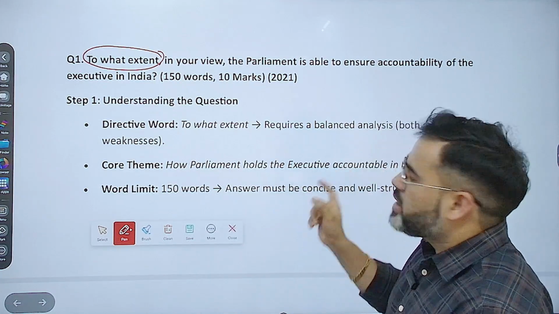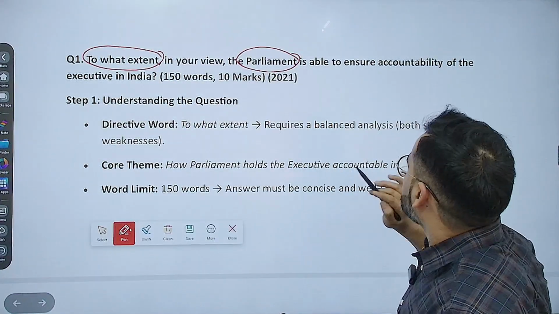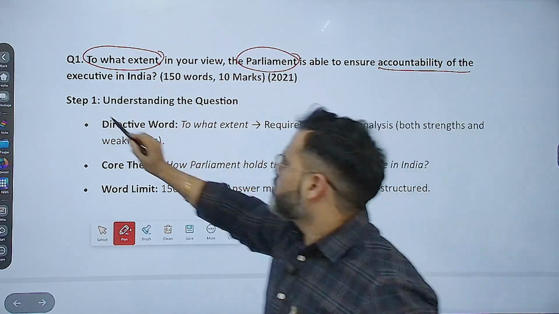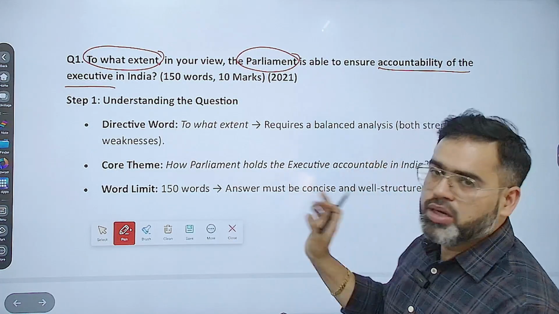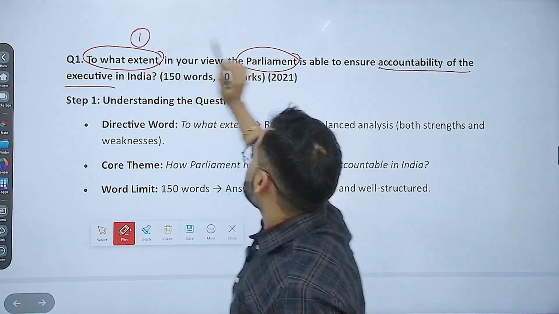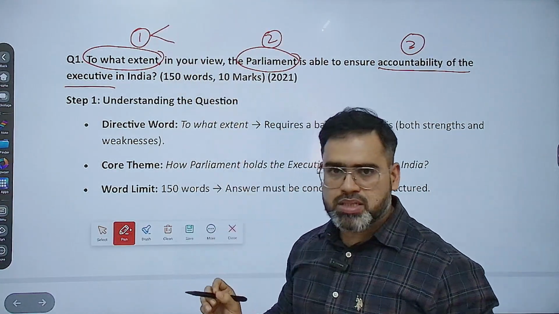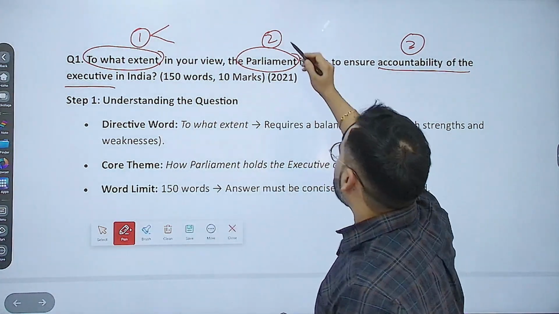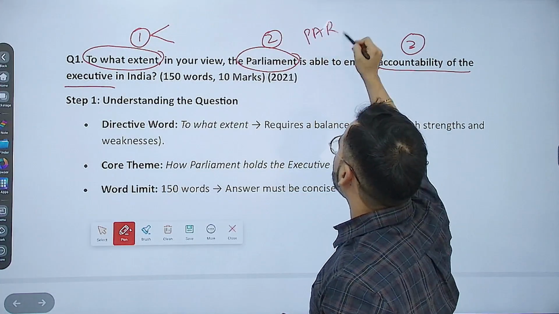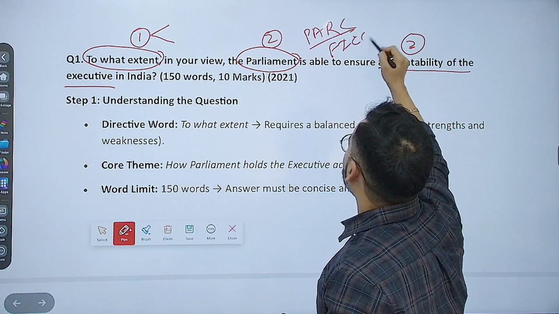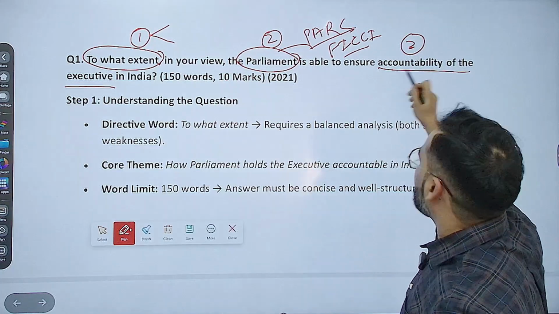So to what extent, in your view, Parliament is able to ensure accountability of the executive in India. Here see three important things: to what extent, then Parliament, and then accountability of the executive. The first part decides strength and weakness. The second is the body, that is Parliament. The PARC strategy and FICCI strategy we have to apply on this particular body only. And then the context is accountability of the executive in India.